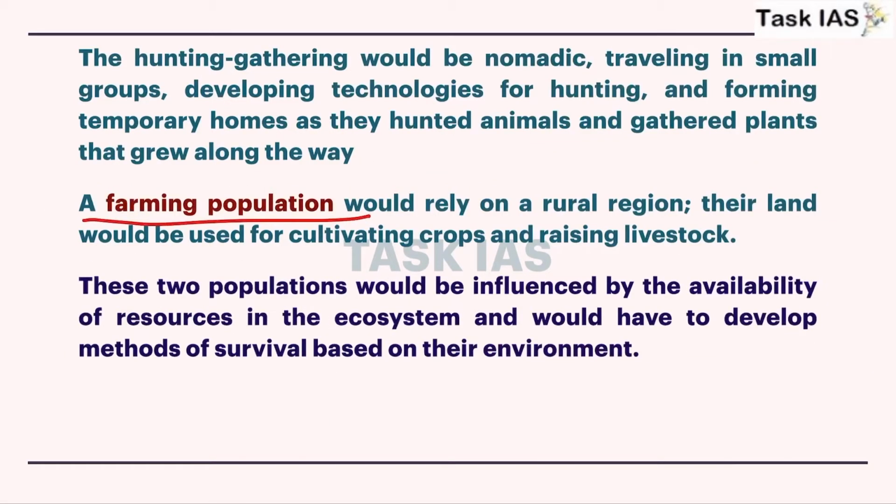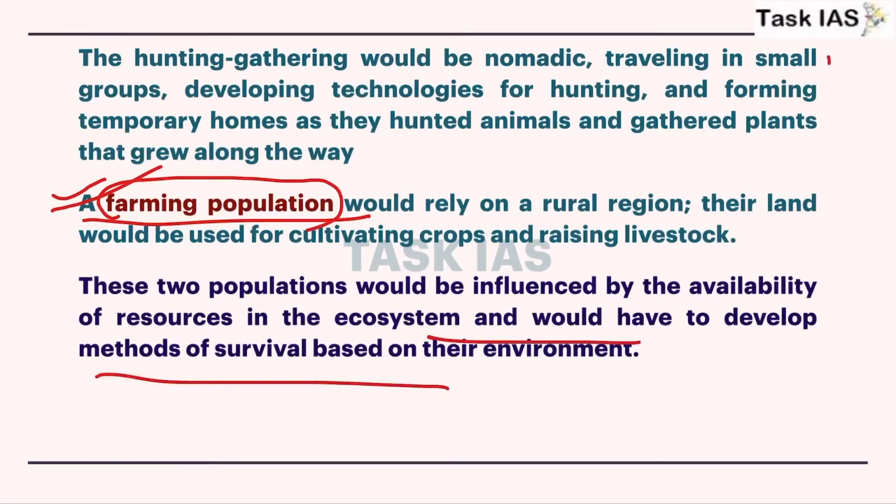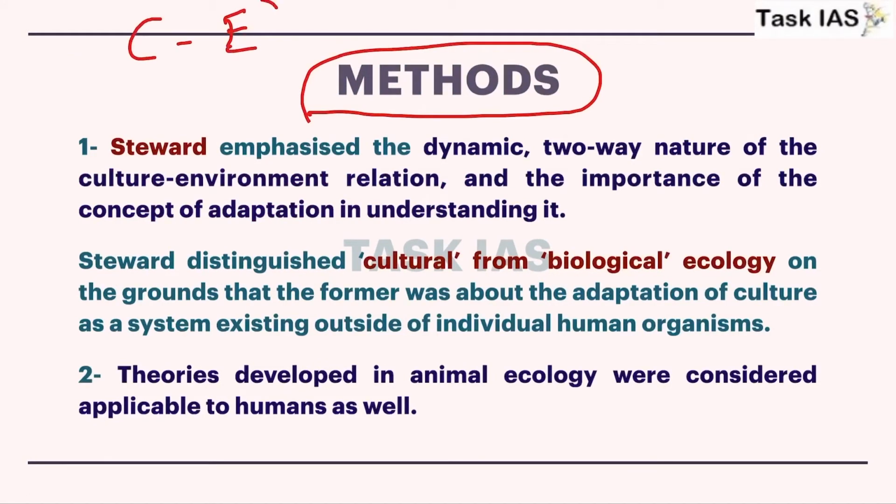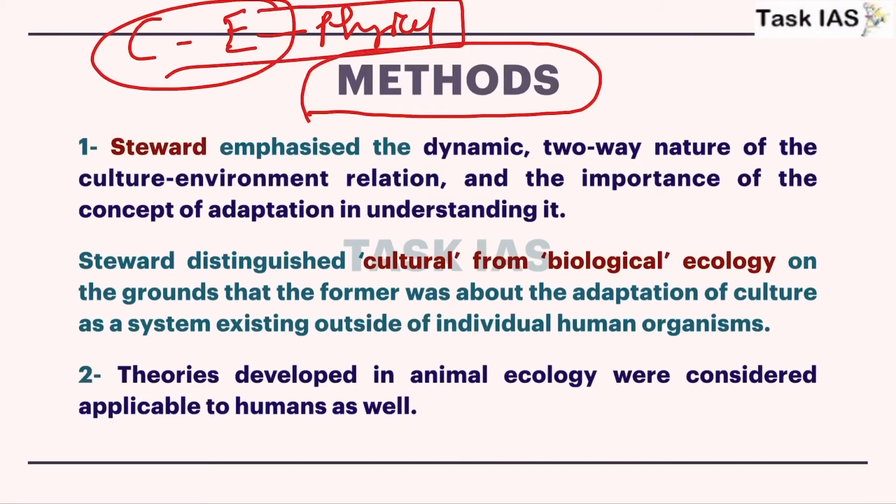So another aspect is that farming population will be large because they will have a more advanced type of survival mechanism which use modern machines like tractor. So we have discussed these concepts. Now different methods to study culture and environment relationship, as well as environment and physical relationship. So we will discuss these different methods.